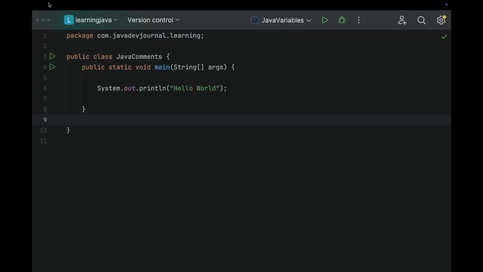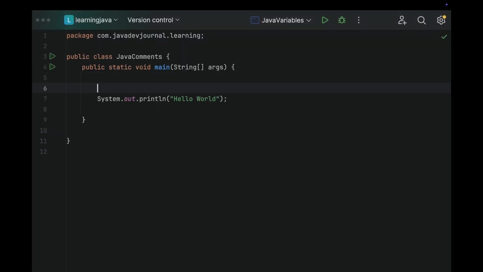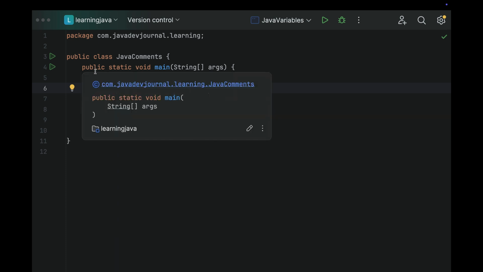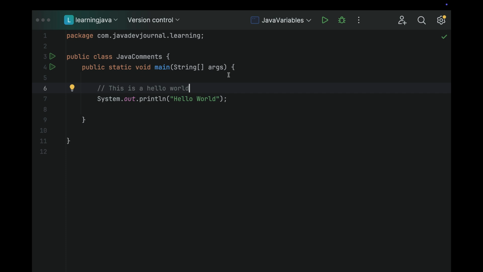So for a single line comment, you basically add these two slashes and then say, okay, this is a hello world. That's all. This is a single line. Okay, which means if you try to write on the next line, that's something different for the compiler. So now with the comments, what happens is when you compile this program, the compiler will go here and try to check what that is, is it matching with everything. When it reaches this line, it says, hey, this is a comment. It's not going to do anything. It's not going to process this one. It will keep this section as is.